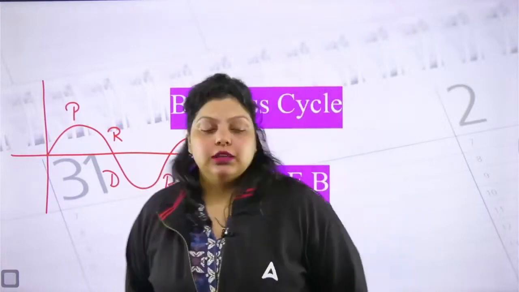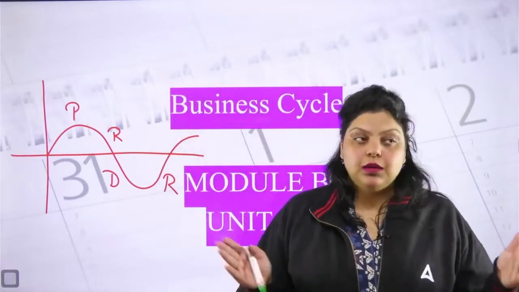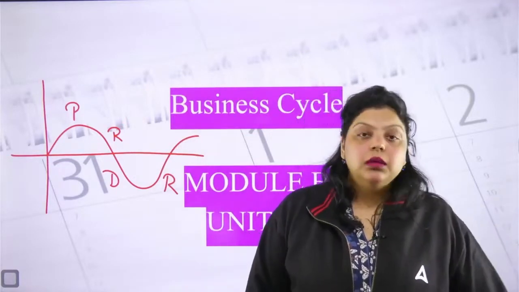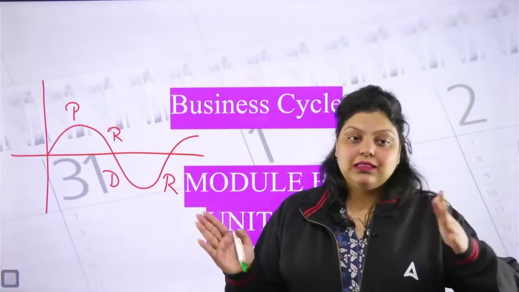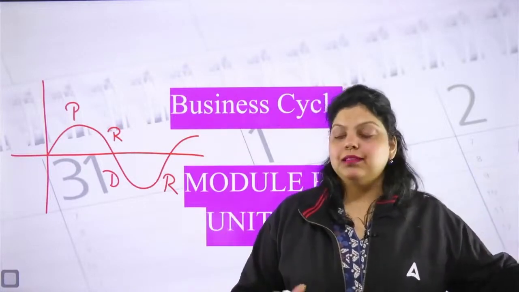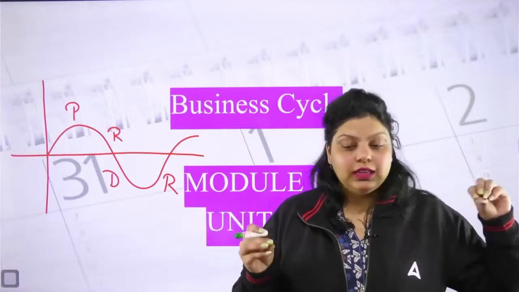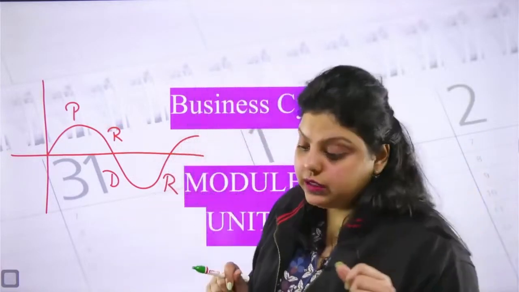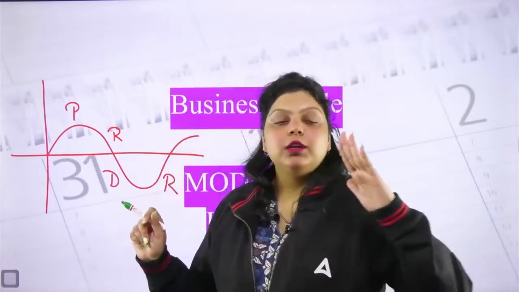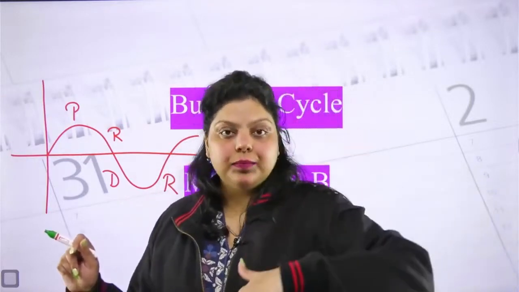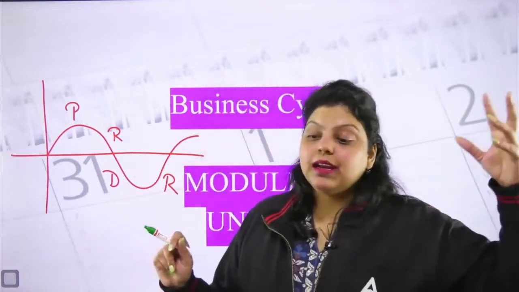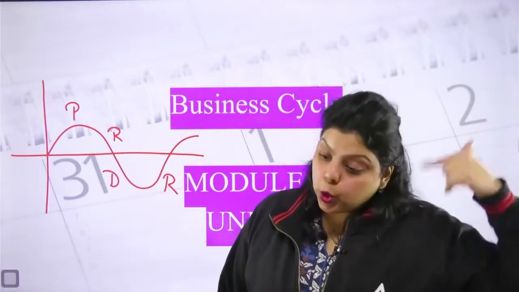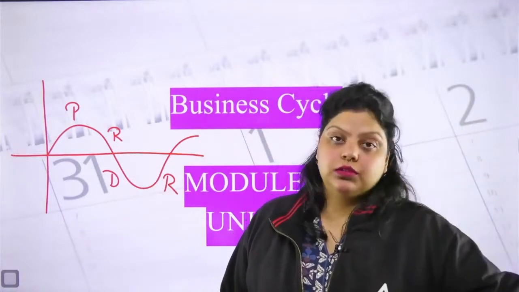Peak, I guess you understood, is a boom of your business, a boom of your economic activities, a boom of your production activity. It means when the maximum production, the maximum customer base, the maximum growth of all economic activities is seen, that is known as your peak, or boom. And recession means when your economic activities start declining, when the economic indicators start declining. That's your recession.